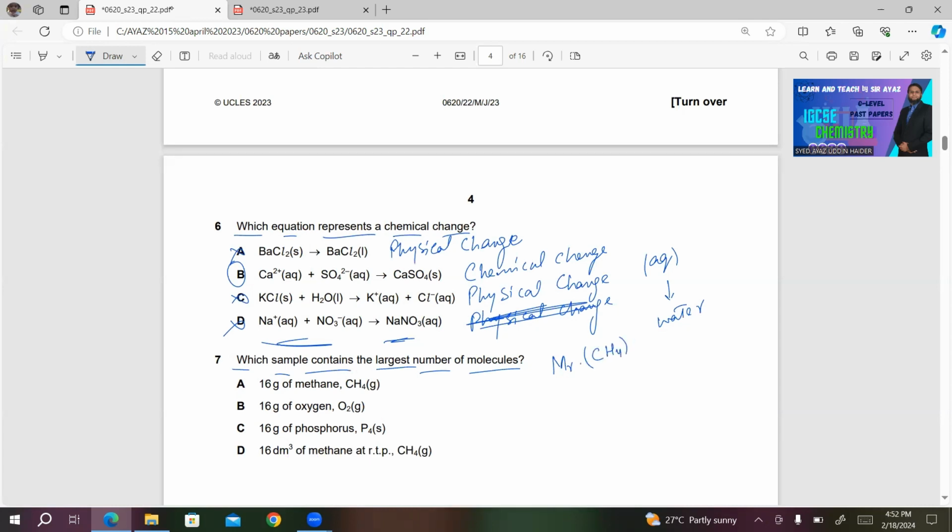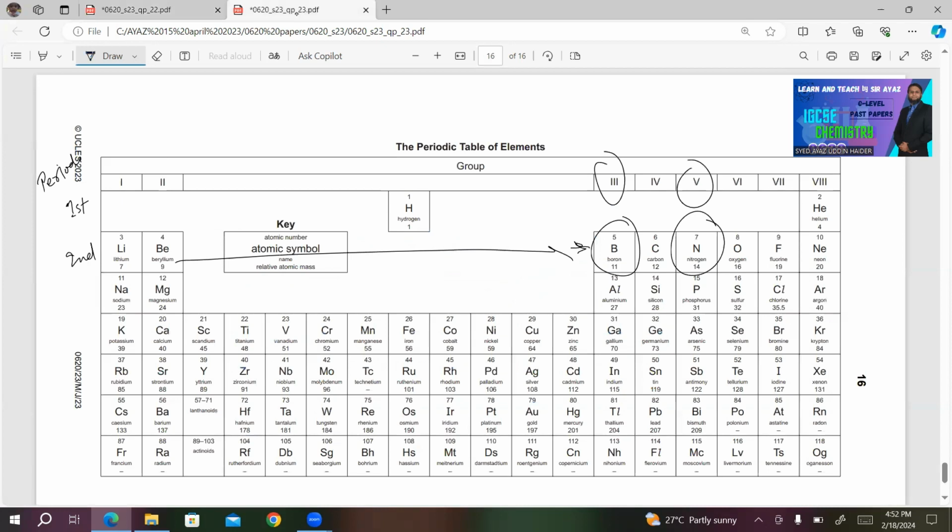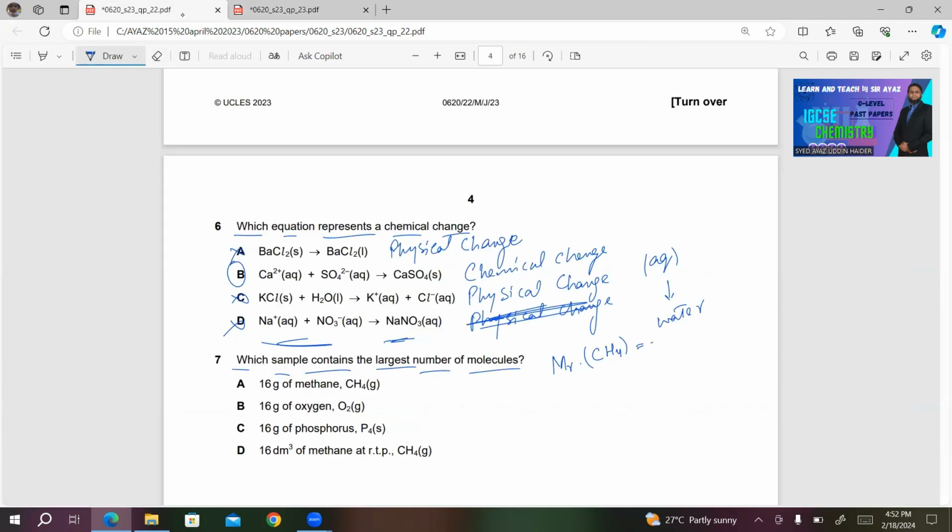You must know the Mr of methane in order to calculate the number of moles. The nucleon number of carbon, in group 4, is 12. Hydrogen is 1. So we have 12 plus 4 multiplied by 1, so we are getting 16. 16 is the Mr of methane.